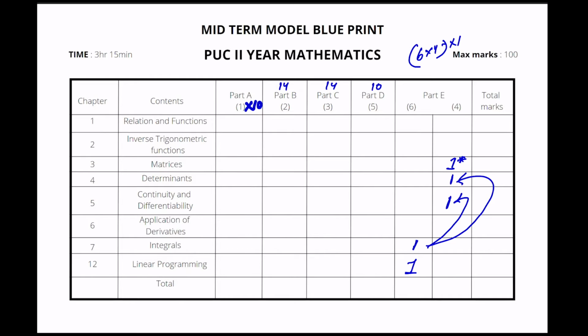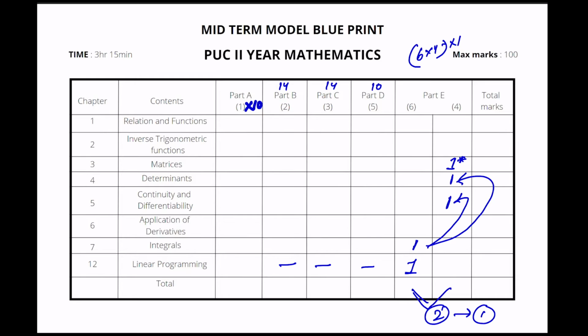Now in linear programming, you already know they won't give 5 markers or 3 markers. 2 markers also, we expect the chances are less, but they can give you a 1 marker question here. So we'll talk about that total now. This set is done. They'll give 2 questions, and out of that you have to do 1, and that is pretty simple. Now coming to the other chapters where 5 markers are the most probable.